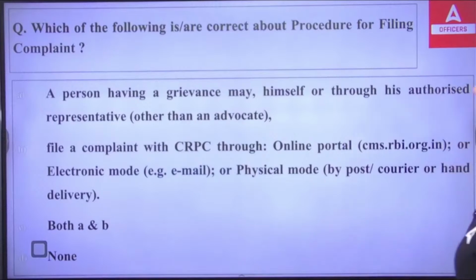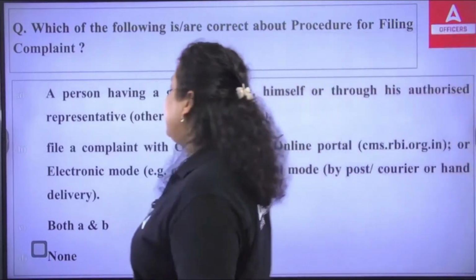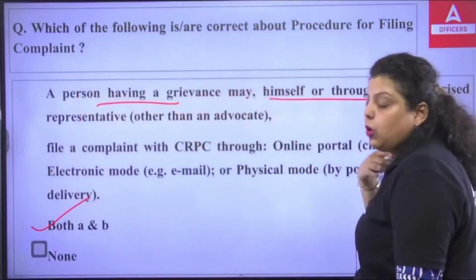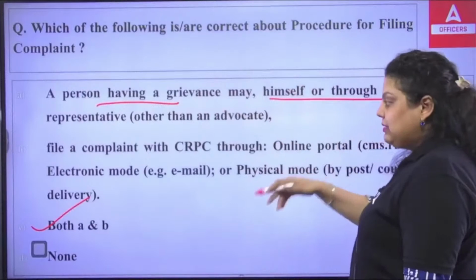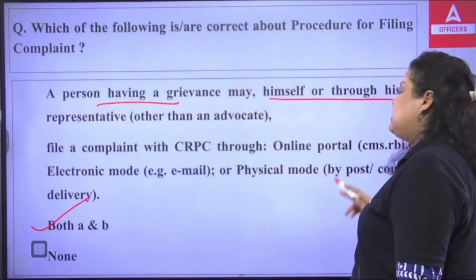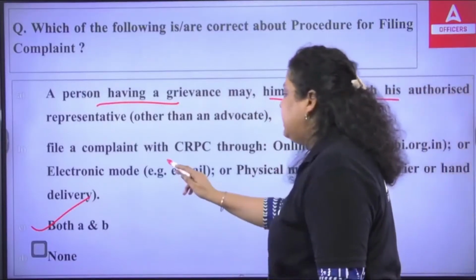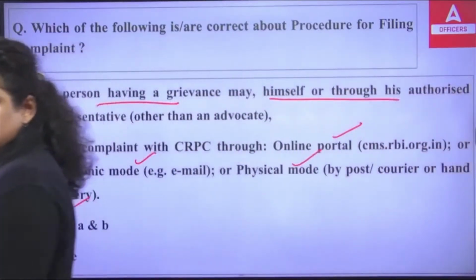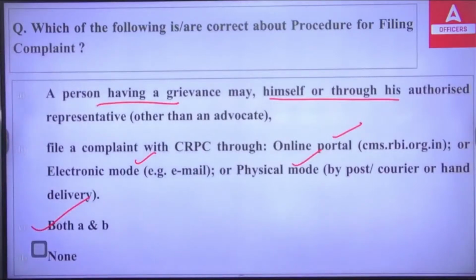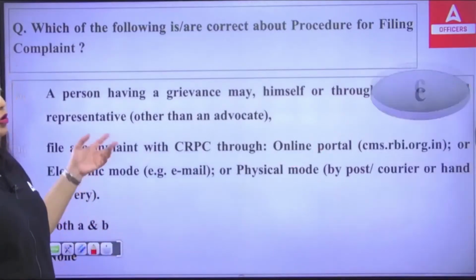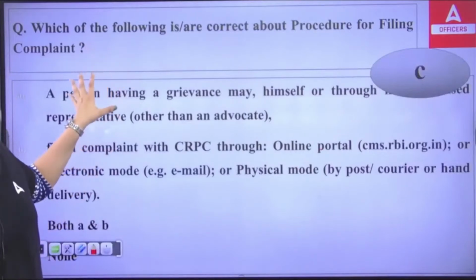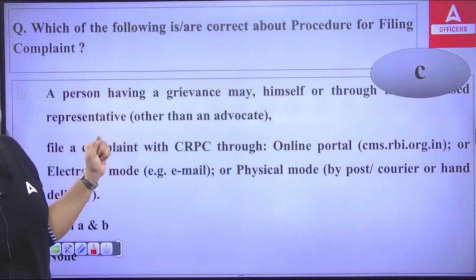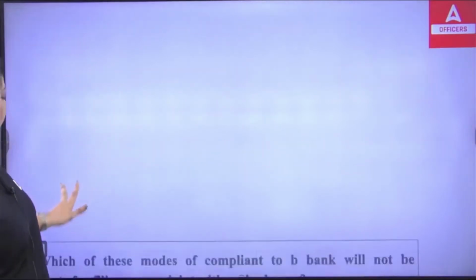The correct procedure is both A and B: a person with a grievance may file himself or through his authorized representative, or file a complaint with the CRPC through the online portal, electronic mode or physical mode. These are the ways to perform the complaint procedure. The service is provided free of cost by the integrated ombudsman; no charges will be taken. So the right answer is C, both A and B.